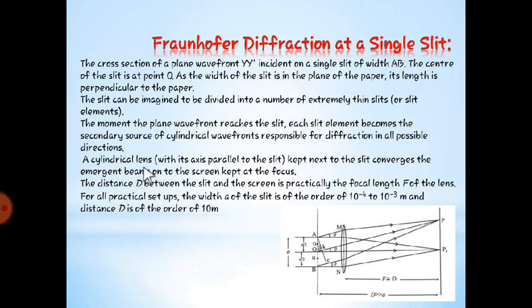Alright, the cylindrical lens kept next to the slit converges the emergent beams to the screen kept at the focus. This is kept in front of O, and the point P0 is over here. The distance D, which is this, we are going to consider as similar to focal length, as we have seen earlier. This is nothing but equal to focal length.